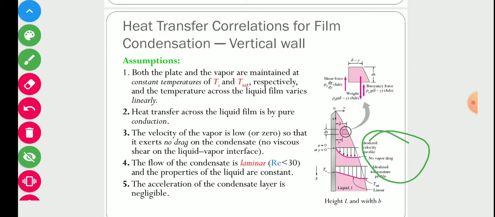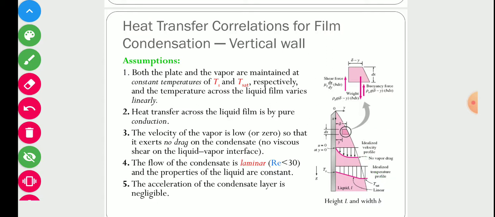If vapor and liquid both are moving in the same direction, then the thickness of this condensate layer will decrease, otherwise it will increase. So we are also eliminating this factor by assuming that there is no movement in the vapor phase. So vapor velocity is zero.